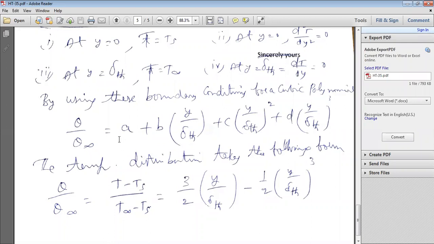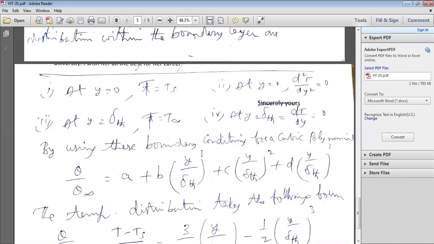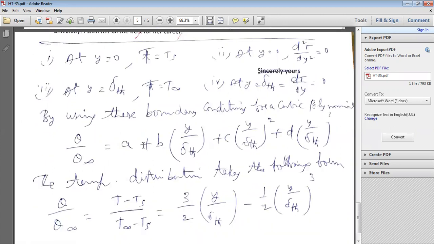By applying these 4 boundary conditions into this equation, you will be in a position to calculate the constants A, B, C, D. If you apply these boundary conditions, A is equal to 0 and C is equal to 0, B becomes 3 by 2, D becomes minus half, and finally the temperature distribution takes the following form: theta by theta free stream, that is equal to T minus Ts divided by T free stream minus Ts is equal to 3 by 2 y by delta th minus 1 by 2 y by delta th whole cube.